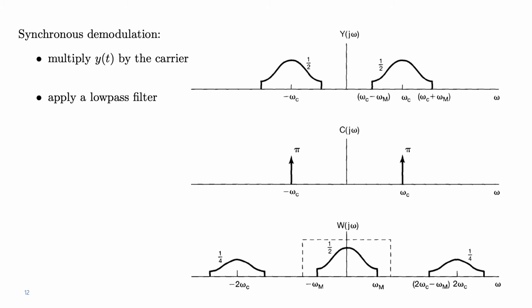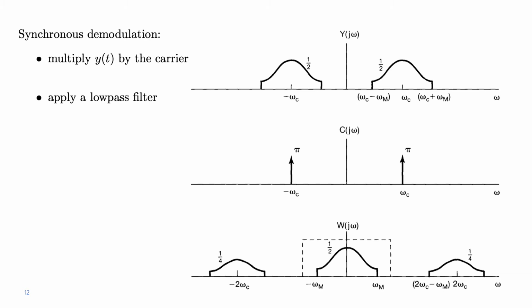So what that produces is the spectrum of Y of j omega replicated twice. First, shifted up everything by a quantity omega c, and shifted down by a quantity minus omega c. The result, the superposition of those two replicas, is given at the bottom right of this slide.